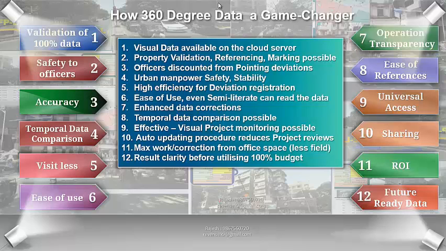Visible deviations are low-hanging fruits before conducting any house-to-house survey. It helps in conducting project monitoring and comparison of temporal data. An auto data updating process can be defined with semi-literate and semi-skilled officers. Urban officers can literally showcase the complete project to the central government to pull in additional funding requirements. The 360-degree solution brings transparency in the system and assures revenue enhancement by plugging the revenue leakage.